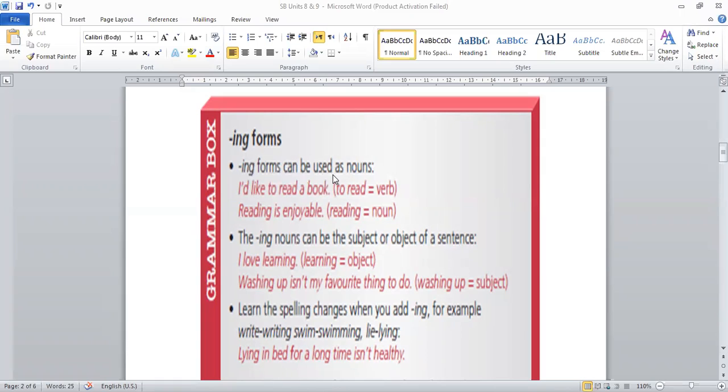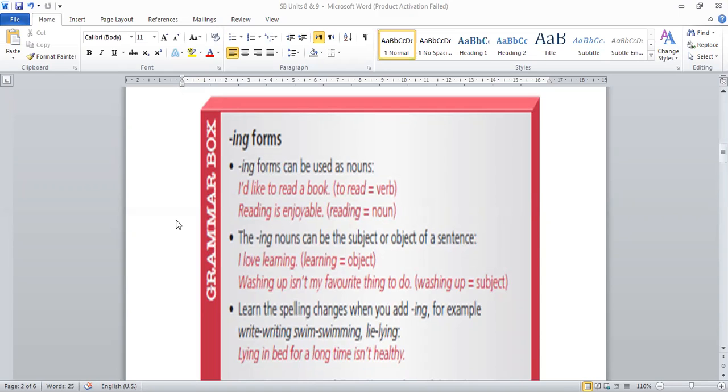Ing forms can be used as nouns. Yes, like this example: I'd like to read a book. To read here is a verb. But if you want to change this verb into a noun, you will add ing by saying reading is enjoyable. Reading here is a noun. So how can we change from a verb into a noun? By adding ing. And this is called ing form or gerund.